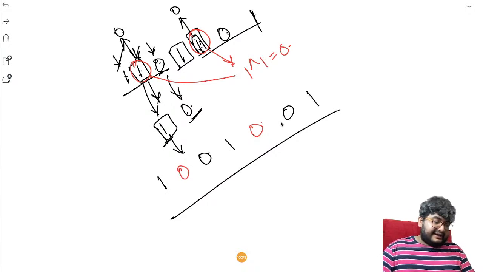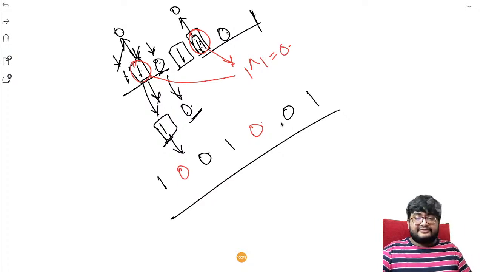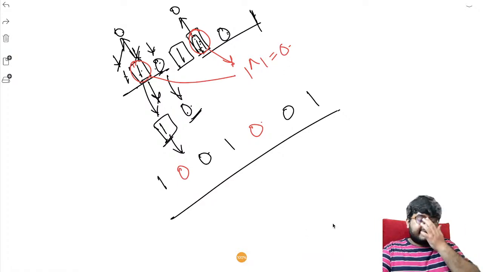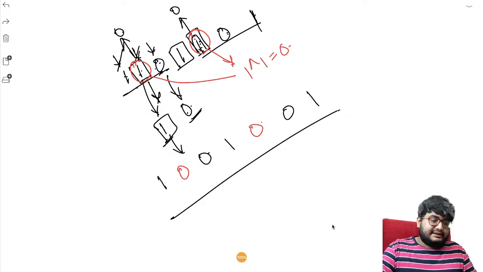Can you write the recursive code? I'll not write the recursive code. You try to write the recursive code yourself. Recursive code is pretty simple to write. This is the iterative.